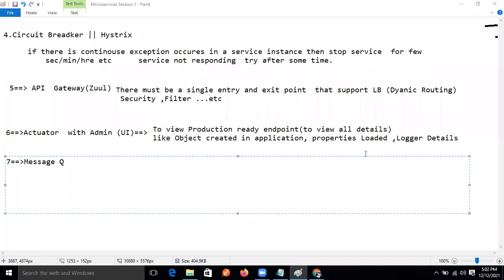Apache Kafka is different, RabbitMQ is also different, right? Both are messaging tools, different tools to implement message queues. But here I will use the Kafka tool. So, message queues, right?